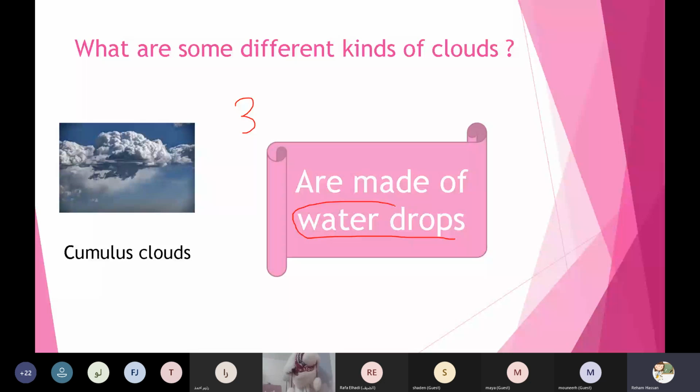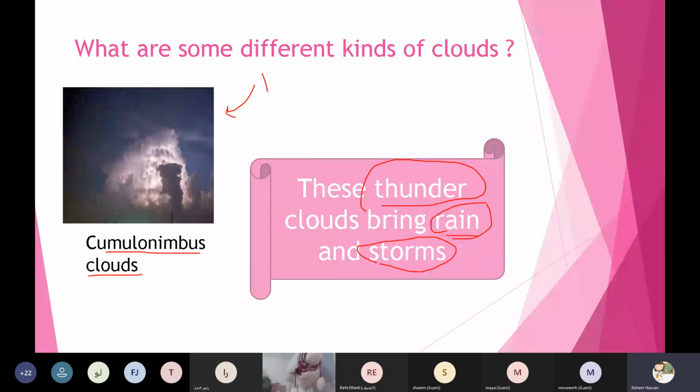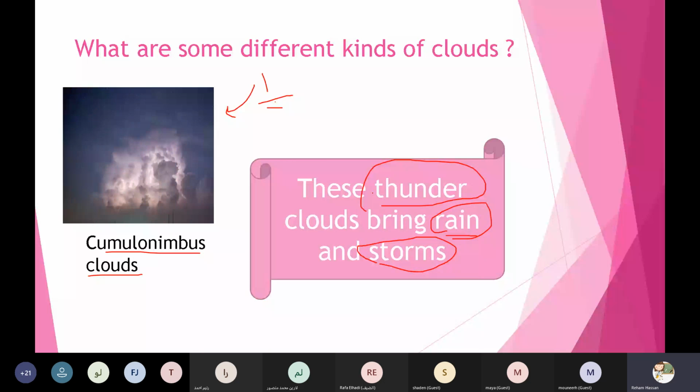Grade 1, okay? So we have different kinds of the clouds. Look at number 1 of these clouds and describe it for me. Yes, Sarah? Tell me about number 1.